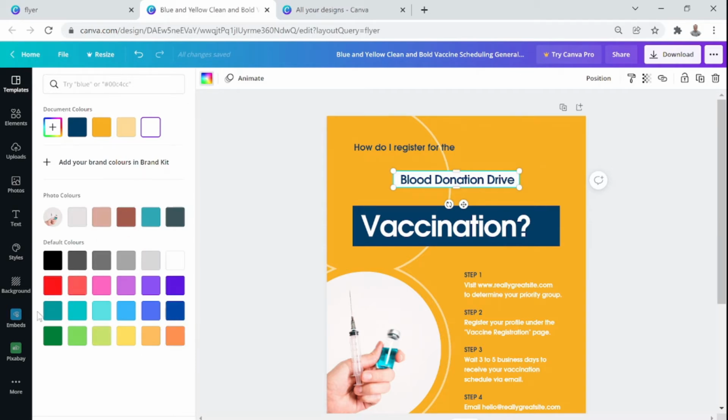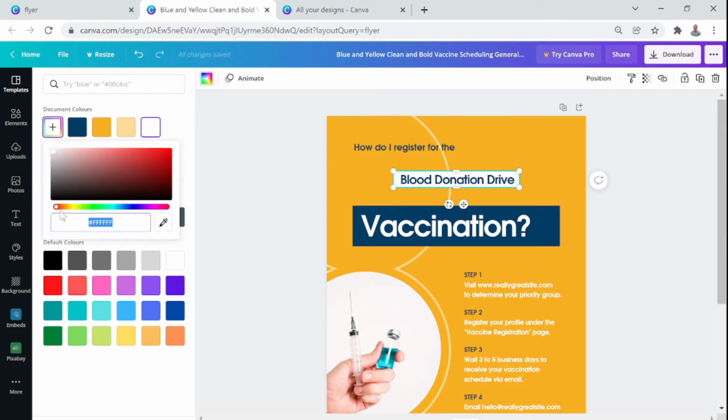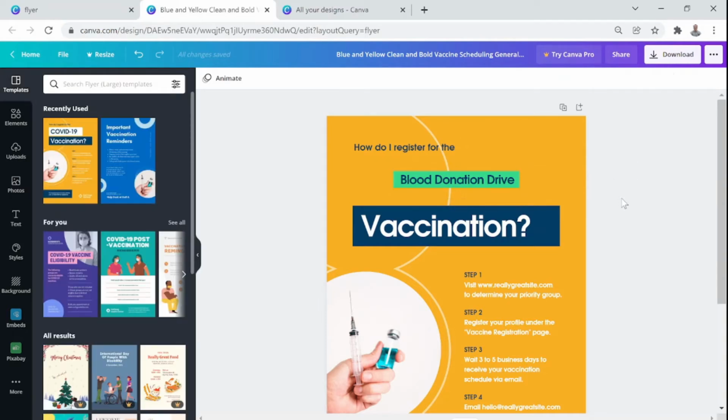There are some standard color templates, but what if you do not like any of these? Then there is a plus sign here on top. You click on that and then you get a complete range to select. For example, I make this color. You see, it changes automatically and instantly. So we'll stick with your color right now. Let's not change anything. Whether you or somebody likes it or not, we'll just keep it for the time being.